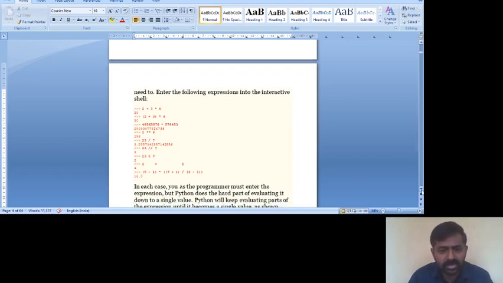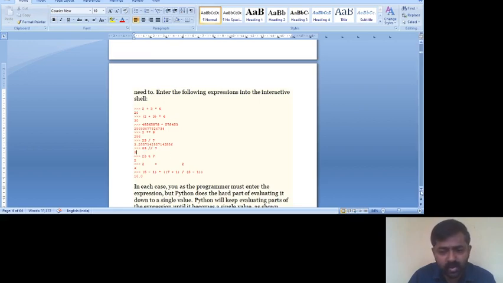Now the next example shows that we can multiply big numbers, and even the result is a very big number. The next one is 2 raised to 8, which gives 256. Similarly, 23 divided by 7 gives some quotient. Similarly, 23 floor-division operator 7 gives you 3.